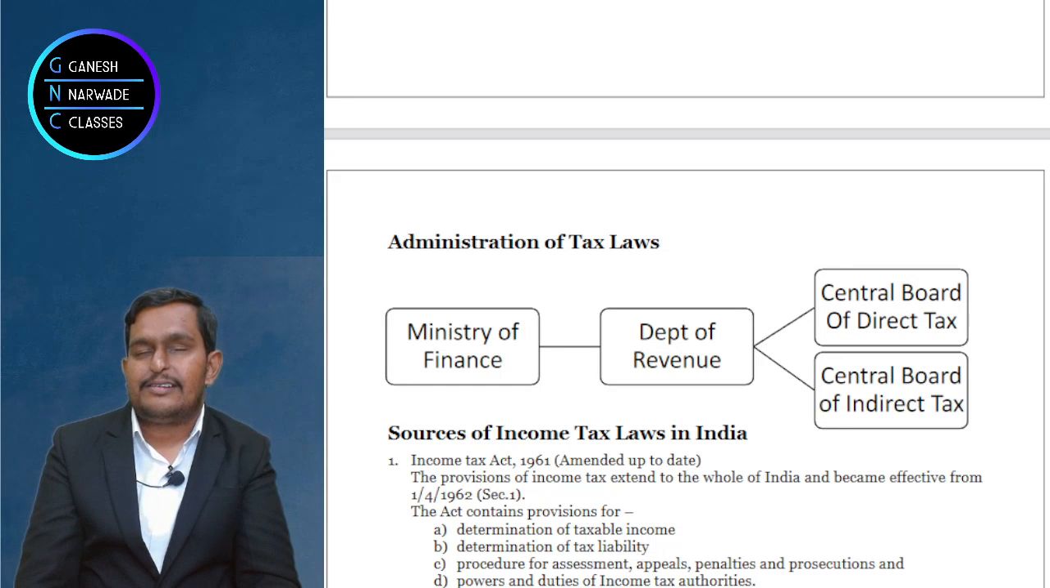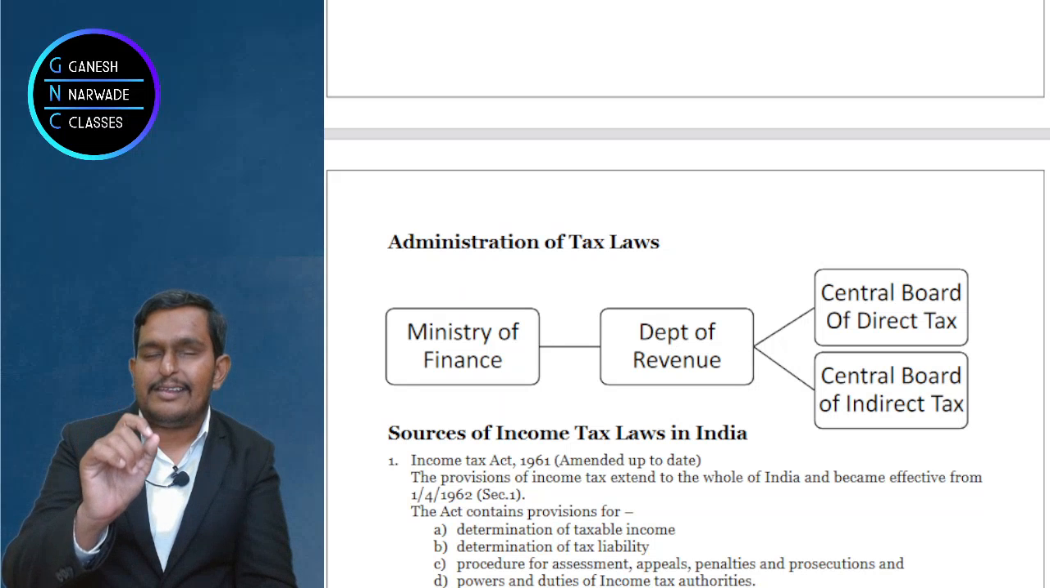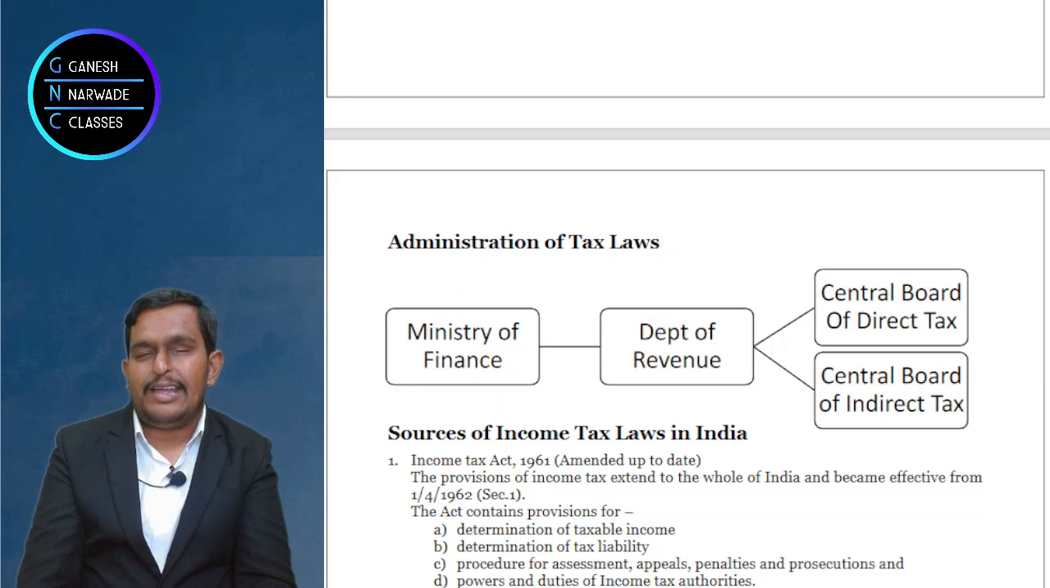Right? Now, determination of tax liability. If income is taxable, then tax should be computed on it, right? Some rates of tax will be given, some percentage may be given to compute your tax on income. So that determination of tax liability is done under the Income Tax Act 1961. Then after that, assessment, appeals, penalties, prosecutions.